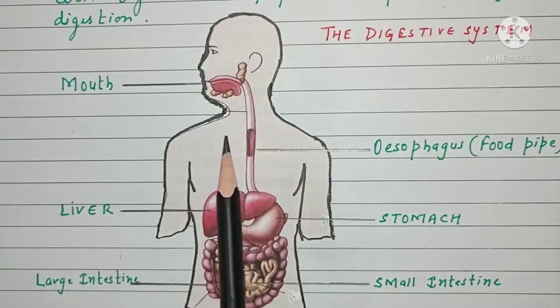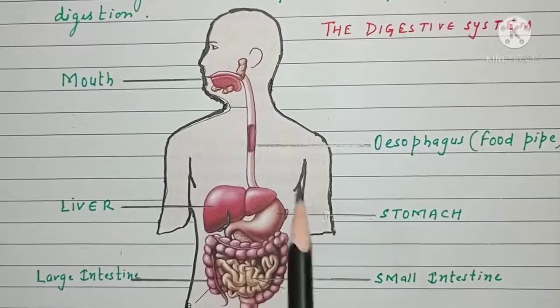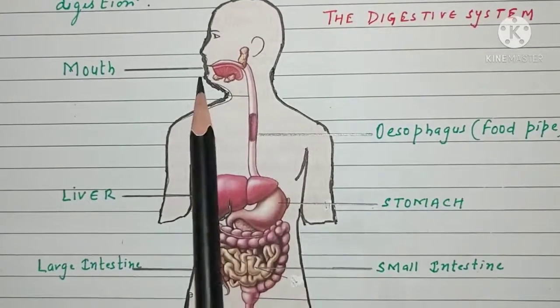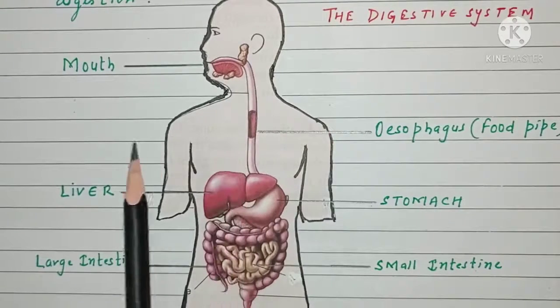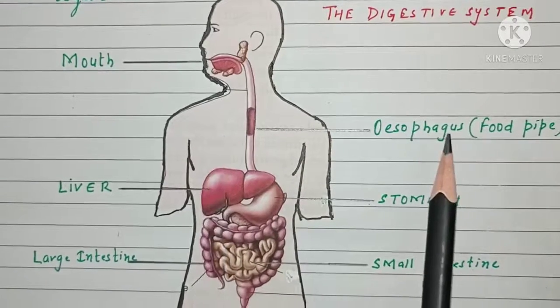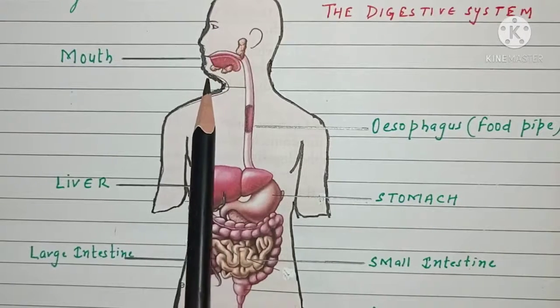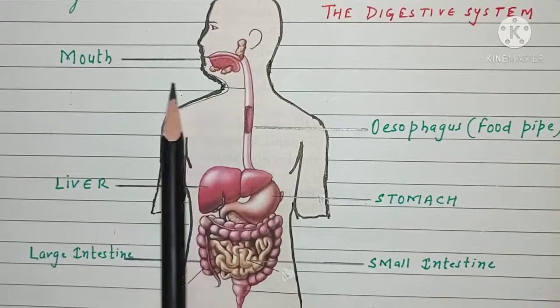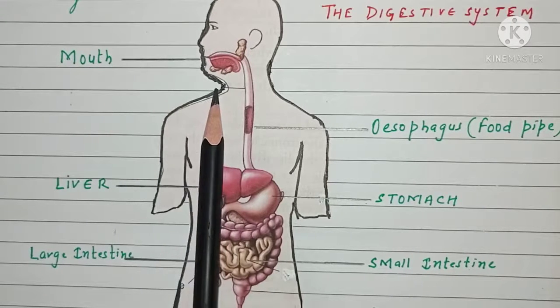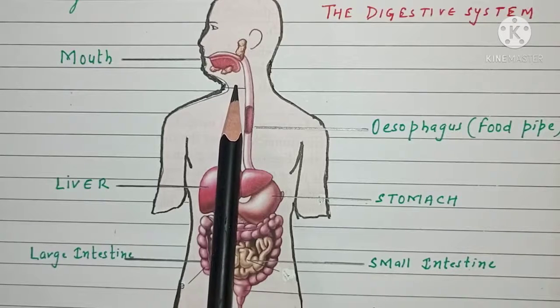Children, the process of digestion begins in the mouth. The teeth, which are present inside the mouth, help in breaking down and chewing the food. The chewed food then mixes up with a liquid which is called saliva, and the saliva makes the food softer and easier to swallow.